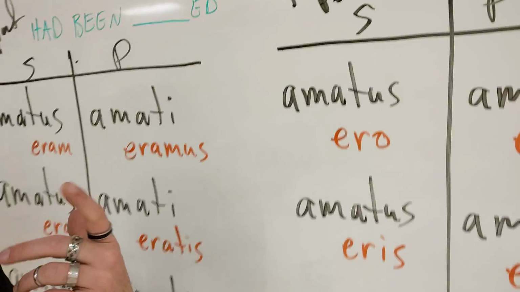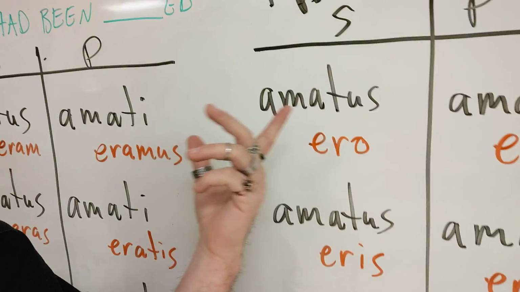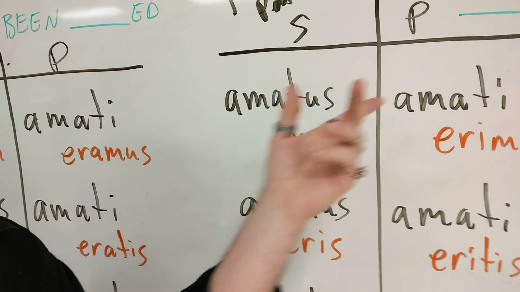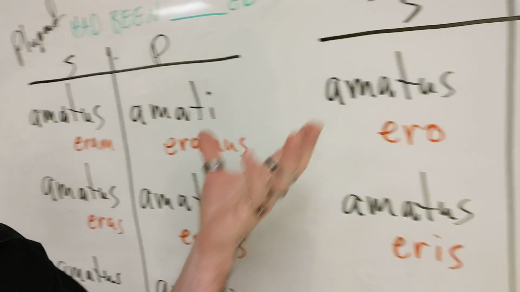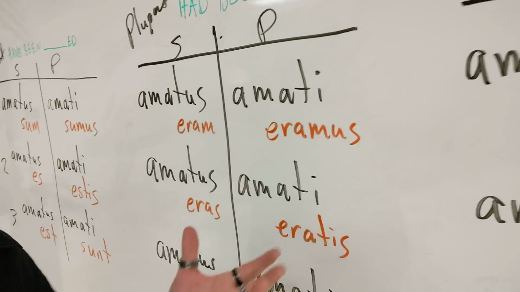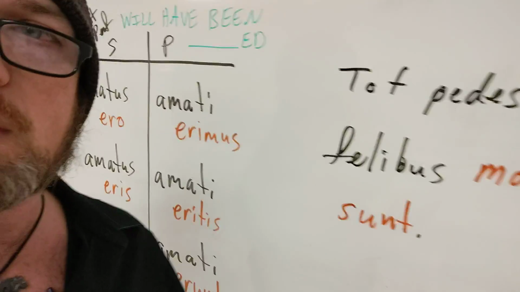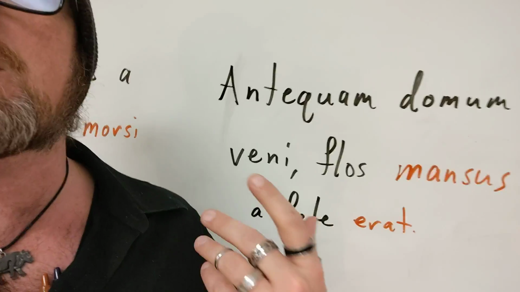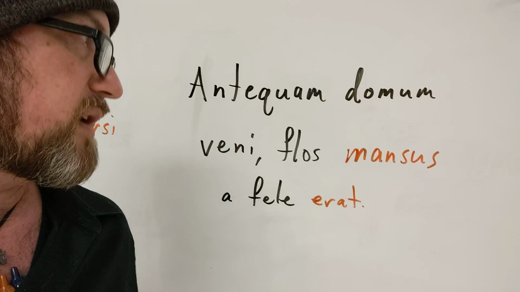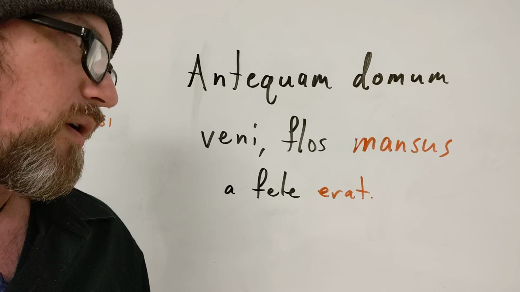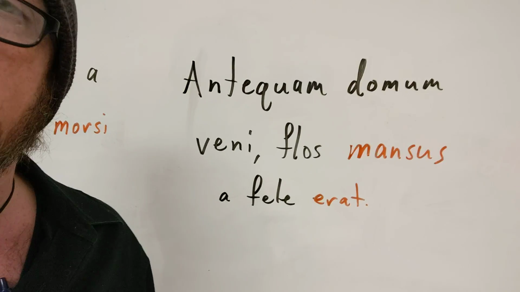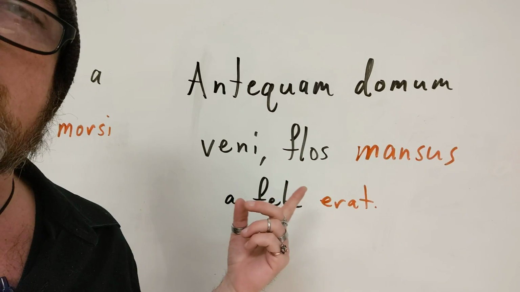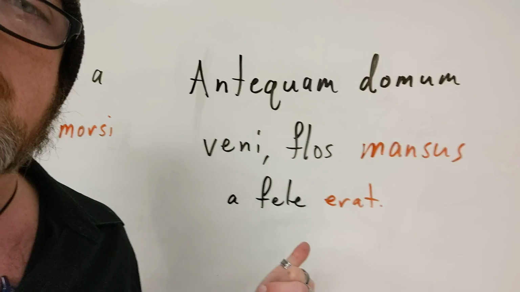Usually, you're going to see that adjective form, no matter what gender it is, no matter what number it is, followed by one of these versions of sum. However, we know that word order is flexible in Latin, and you could totally have something like this, which is to say, before I got home, my flower had been chewed by a cat.